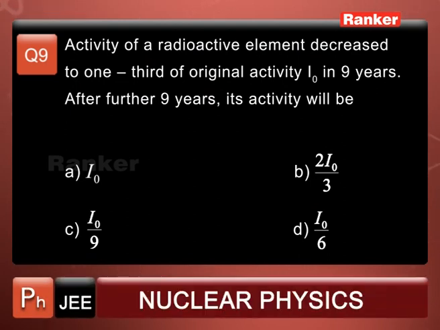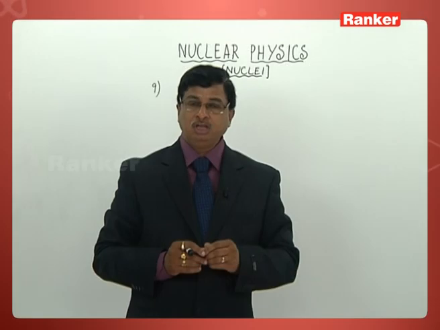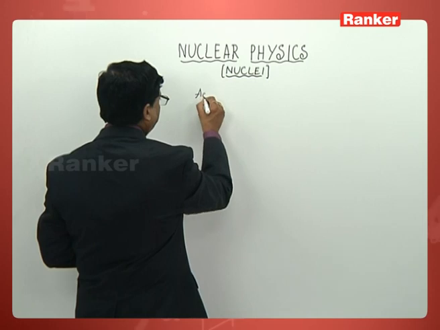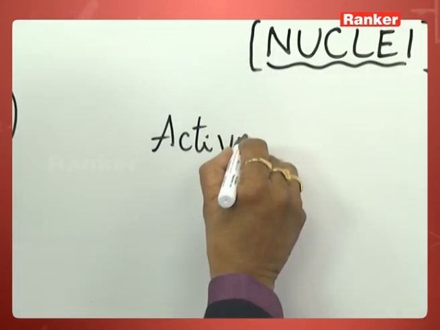The first option is I0. The second option is 2I0 by 3. The third option is I0 by 9, and the fourth option is I0 by 6. First and foremost, you should recollect what is meant by activity.